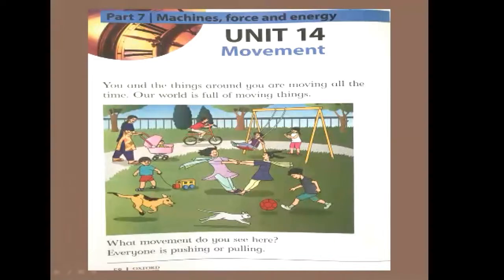In this picture in your book, page number 58, you can see a boy who is cycling. Two girls are playing with a seesaw. A boy is playing with a football, he is pushing a ball. A boy is playing with a toy. A dog is chasing a cat. According to this picture, you observe all the things moving around us.